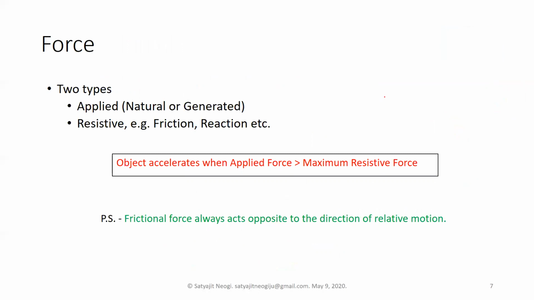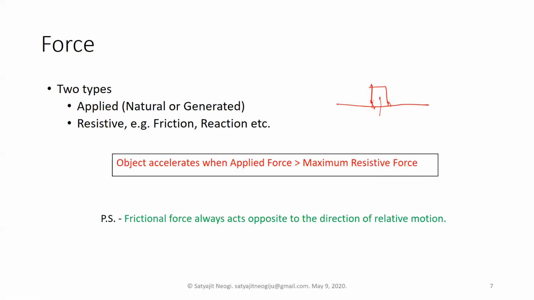One of them is applied forces, and the other is resistive forces. Applied forces can either be natural or generated. Suppose this is an object on a surface. The example of natural forces is gravitational force.